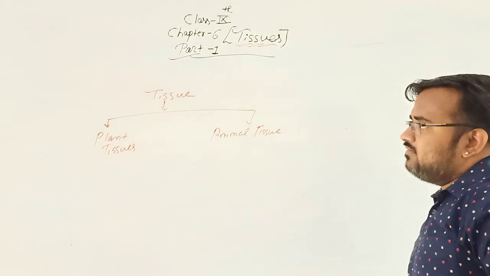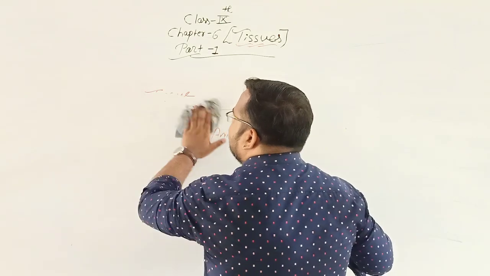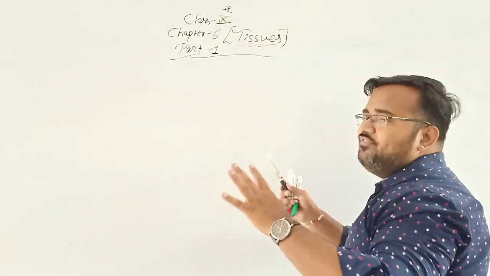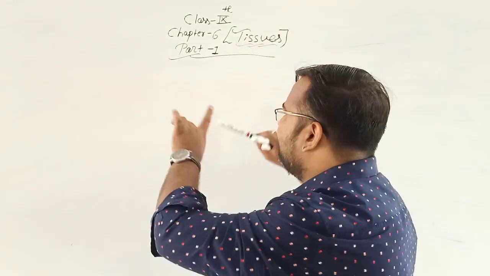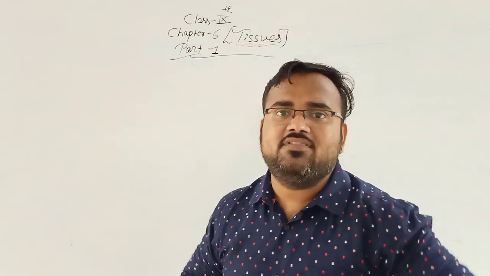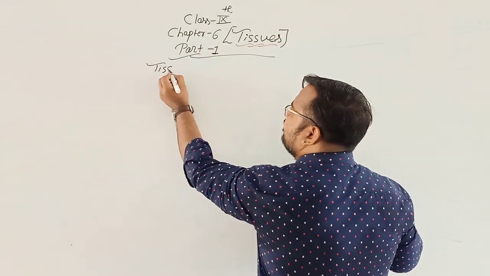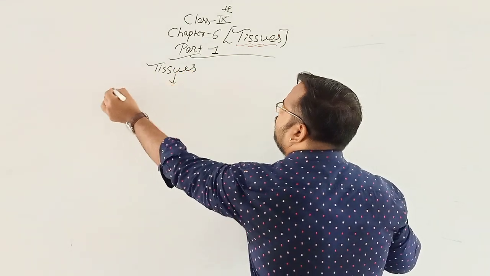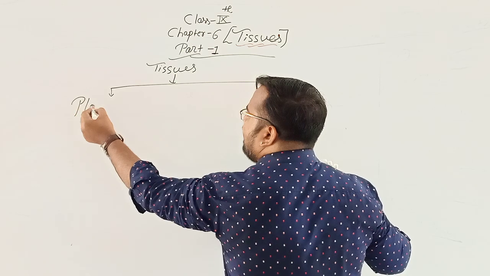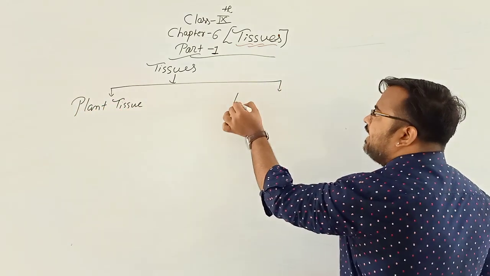So we'll see more division of tissues, that means plant tissues and animal tissues. We can understand the division of plant tissue and animal tissue by one flow chart, so pay attention here. First, tissues are divided into two parts: plant tissues and animal tissues.